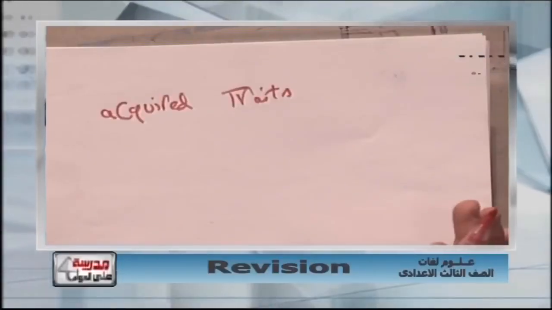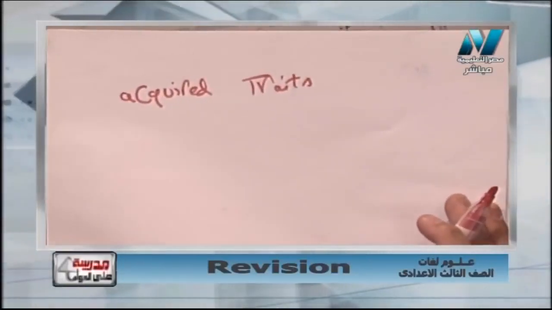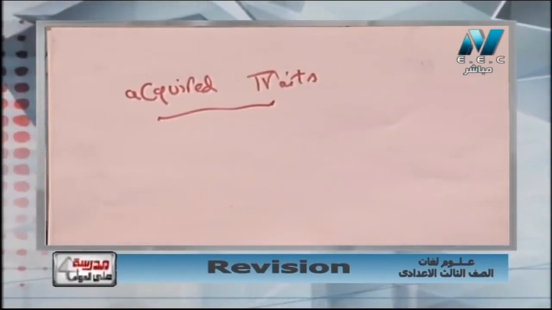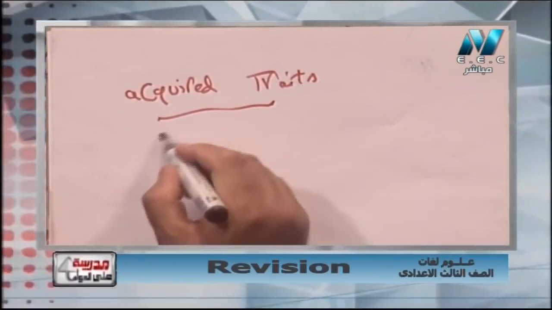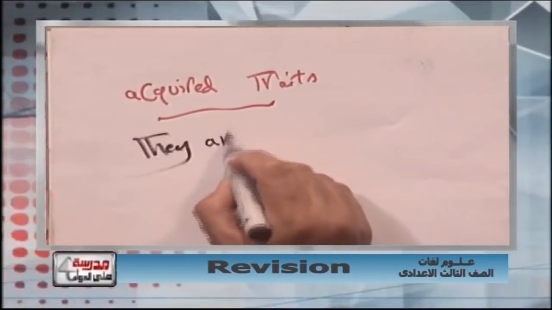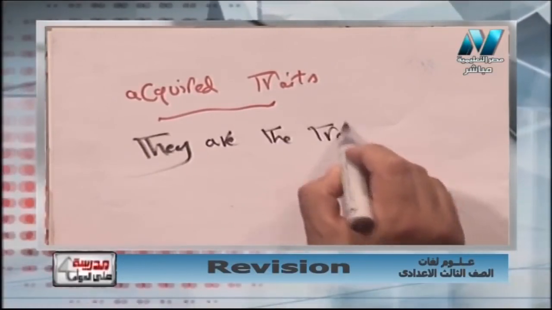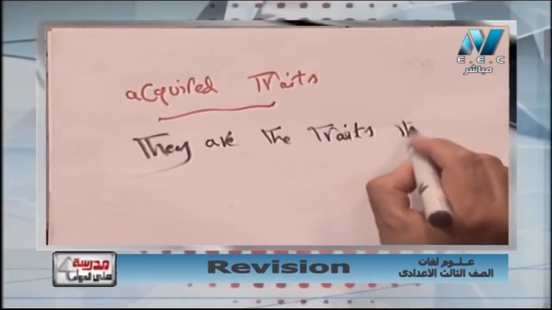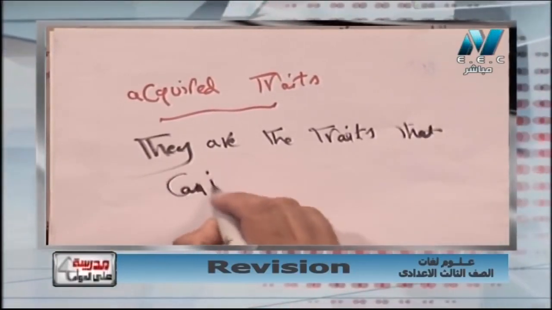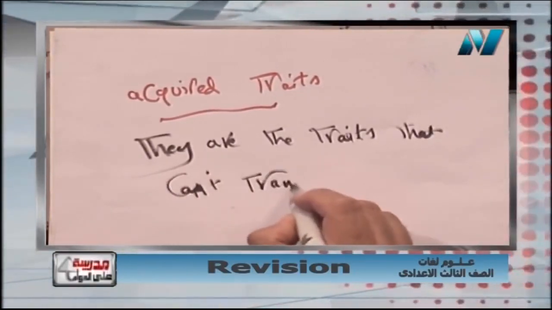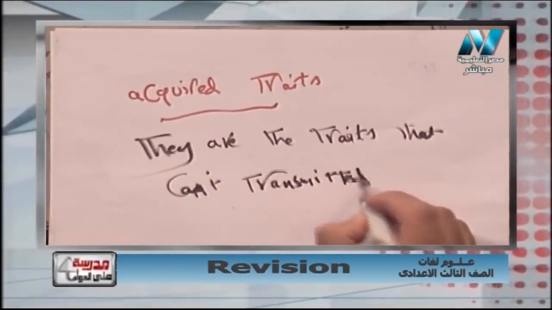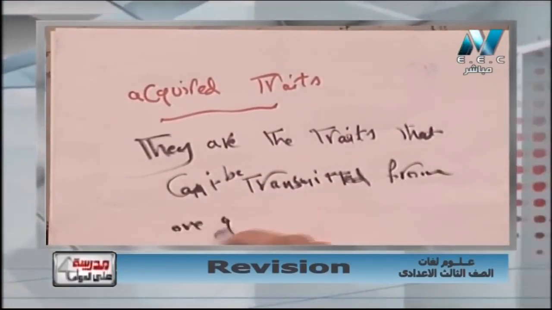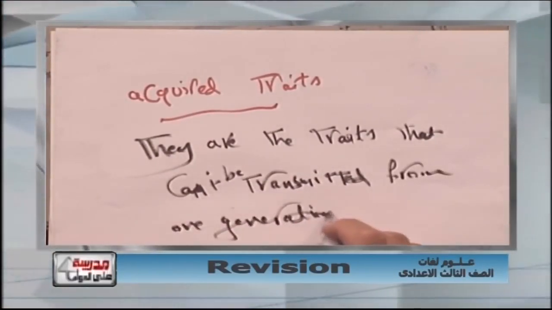I don't inherit these traits from my father or mother; the whole idea is that I learn them from the environment I live in. So I can say acquired traits are traits that can't be transmitted from one generation to another.